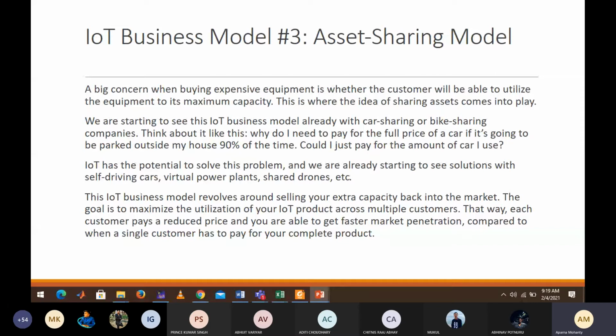But if you sell that product as an asset sharing thing, where you hire it for this many days for 10,000 or 5,000, people will be more interested. That's the approach you can choose. Suppose you have manufactured something, you can go for this asset sharing model. Is it clear? Do you understand what I am saying?